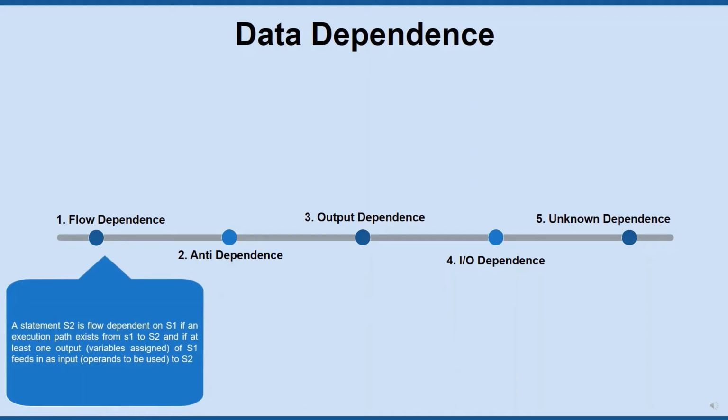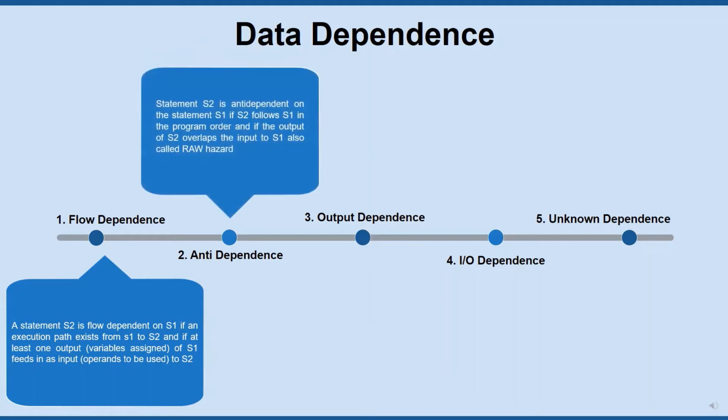Flow dependence. A statement S2 is flow dependent on statement S1 if an execution path exists from S1 to S2 and if at least one output of S1 feeds in as input to S2. Antidependence. Statement S2 is antidependent on statement S1 if S2 follows S1 in program order and if the output of S2 overlaps the input to S1.